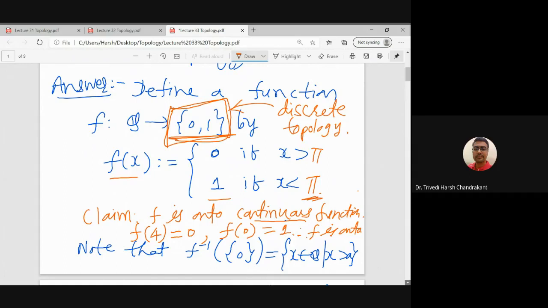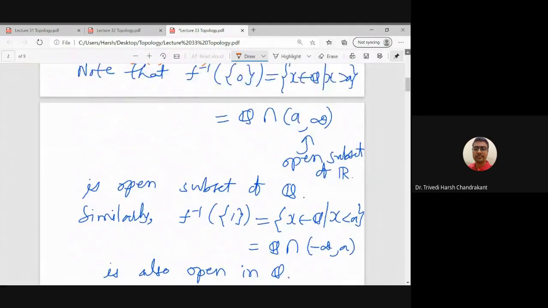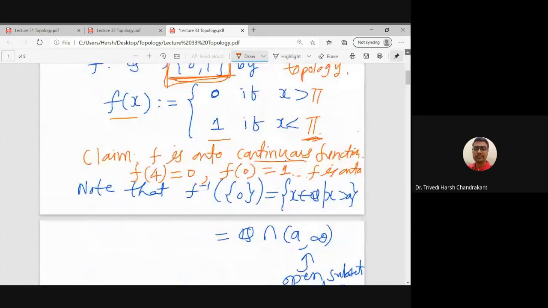If you want to use basis criteria, then the basis for this set is singleton 0, singleton 1. That will be the basis in the discrete topology. So if you check f inverse of singleton 0 is open, f inverse of singleton 1 is open, then f is continuous. Using basis criteria also we can do that. So let us find what is f inverse of singleton 0. So by the definition, all the points which map to 0 are the points greater than pi.